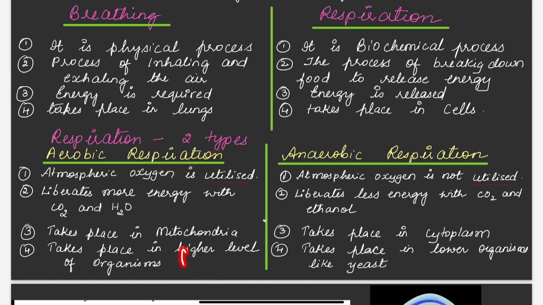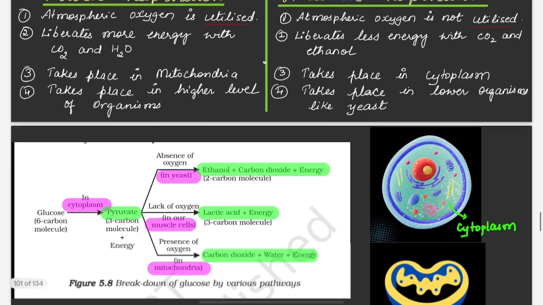So you know that oxygen is required for this respiration. Therefore in plants and animals you can see aerobic respiration takes place. Anaerobic respiration, so you can see it takes place in lower organisms. Example is yeast. So in yeast you can see anaerobic respiration taking place.